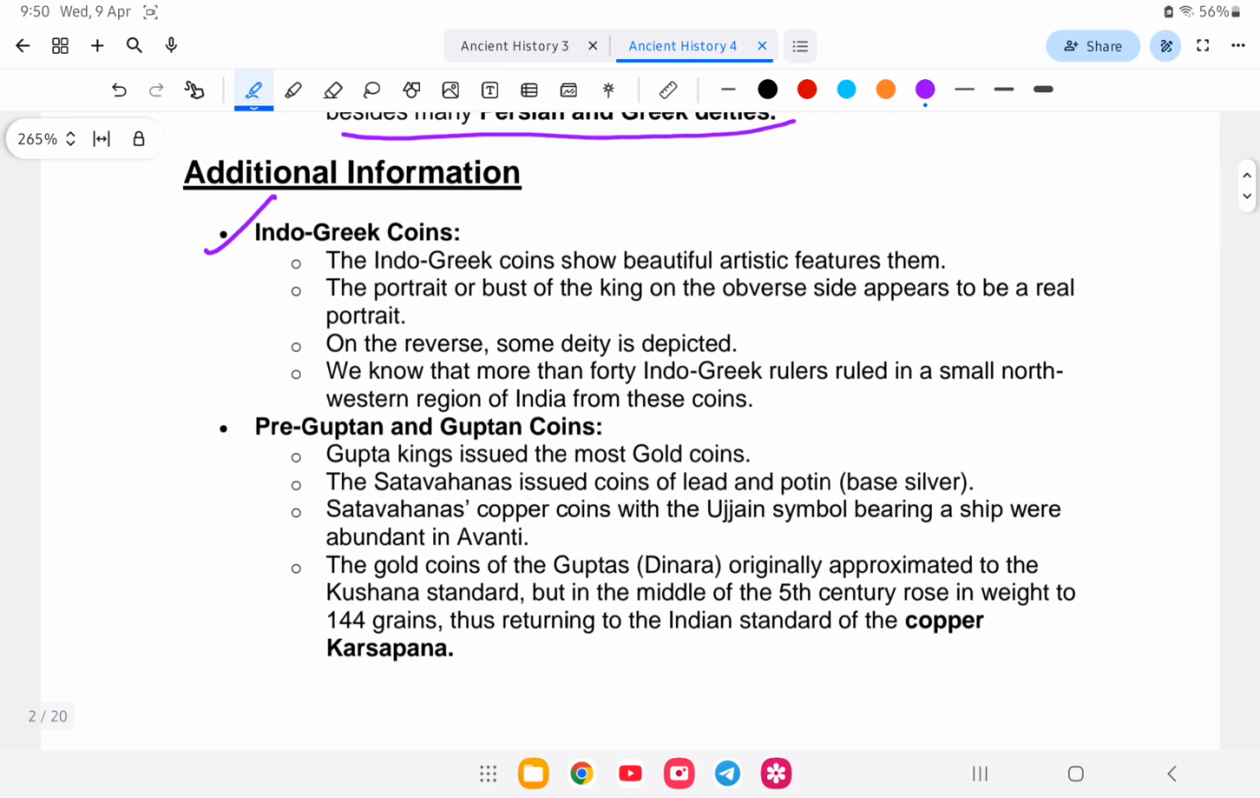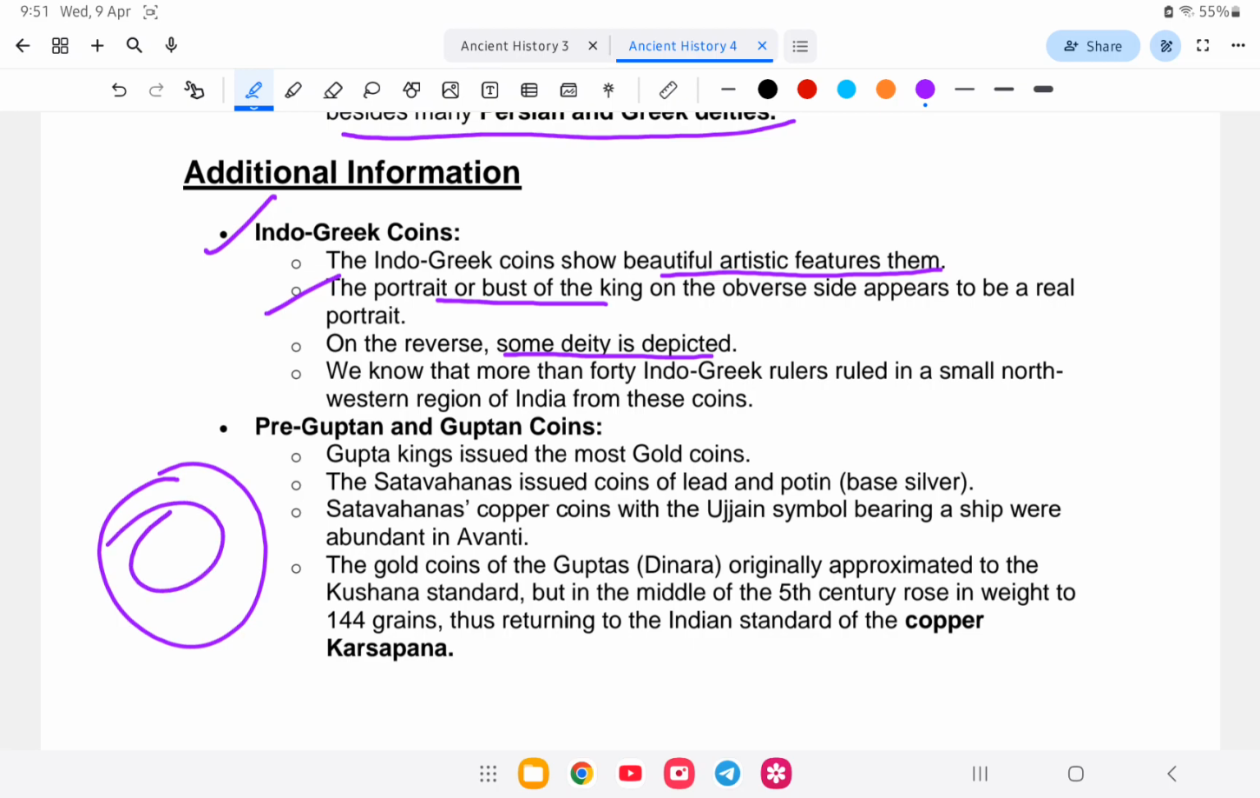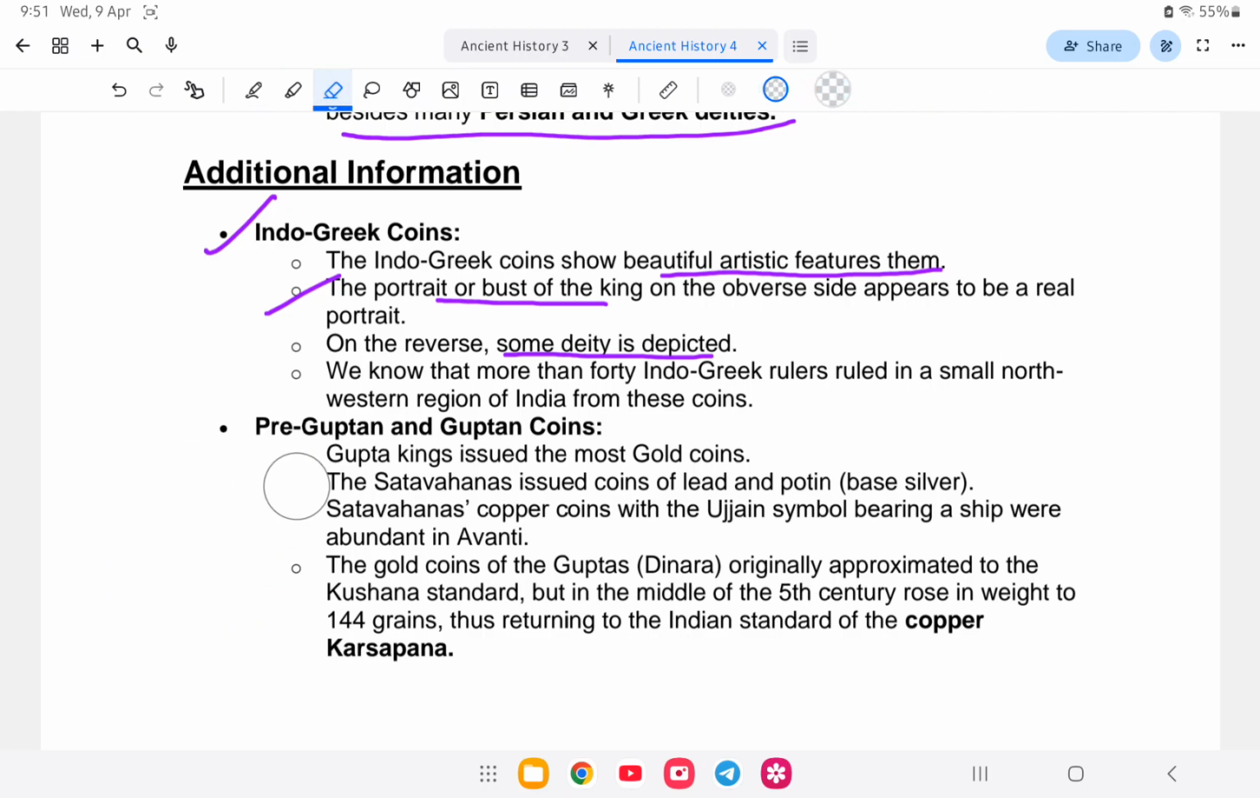Or Indo-Greek kando ke do they showed beautiful artistic features then. Or the portrait or bust of the king on the obverse side appears to be of real portrait. On the reverse, some deity is depicted. Means coin as do ekta first do king la photo dego or itula picture deki as do ekta god la dego. So itu deksha. And Greek Gupta and Guptan coin. Guptan coins issued the most gold coin. The Satavahanas issued coins of lead and potin. Satavahanas copper coins with the Ujjain symbol bears a sheep, which was abundant in Avanti.